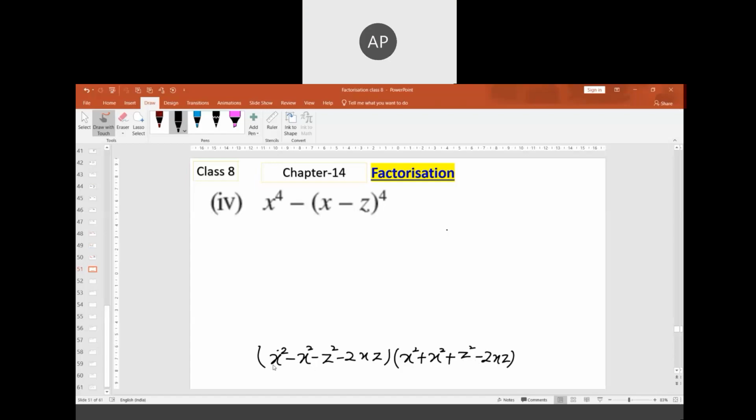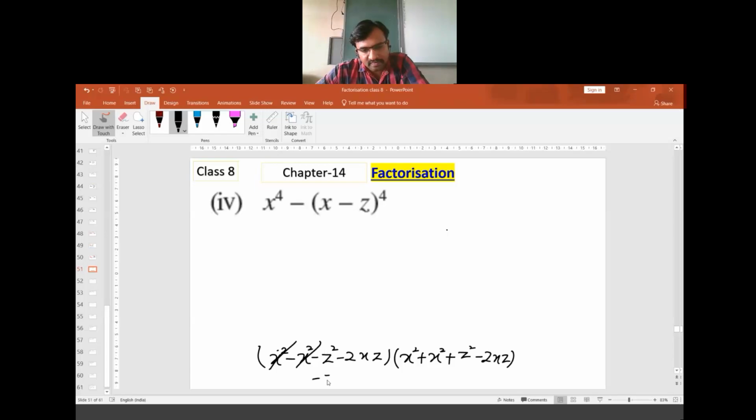You just see, these are like terms, no? We can simplify. We can cancel this. So you get minus z square minus 2xz multiplied by this, which will be 2x square plus z square minus 2xz.